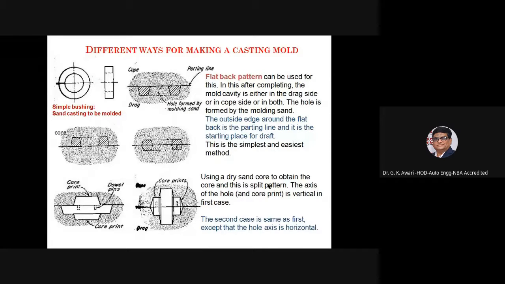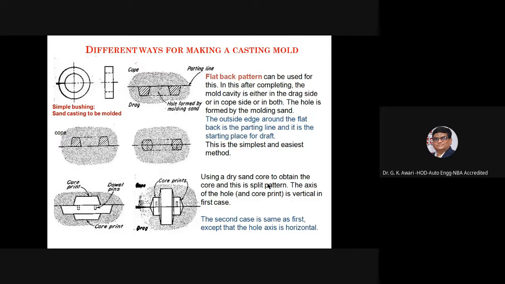Now different ways of making a sand mold. A simple bushing sand casting can be molded using a flat back pattern. In this, after completing, the mold cavity is either in the drag side or cope side or in both. The hole is formed by the molding sand. The outside edge around the flat back is the parting line, and it is the starting place for draft.